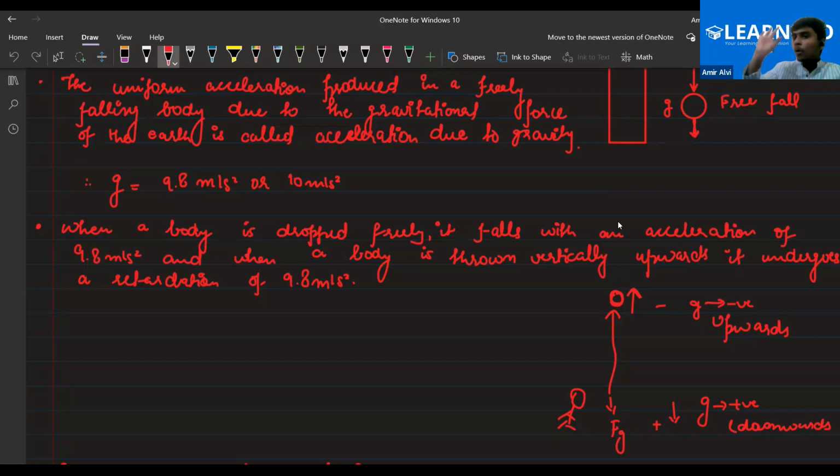Why? When you throw a body in the upward direction, what will happen? At a certain point, the ball will stop and it will again fall towards the earth. Yes or no? So when the body is going upwards, will the speed continuously decrease or increase? I'm saying when the body continuously goes in the upward direction, will the speed decrease or increase?